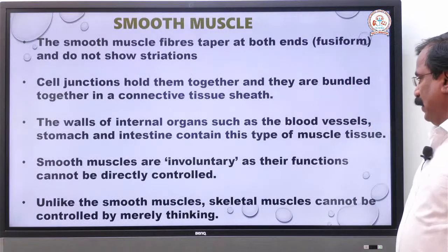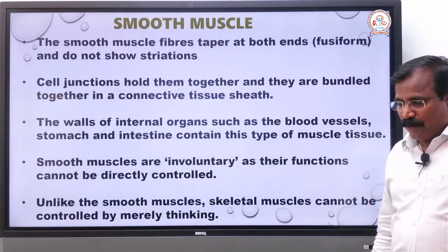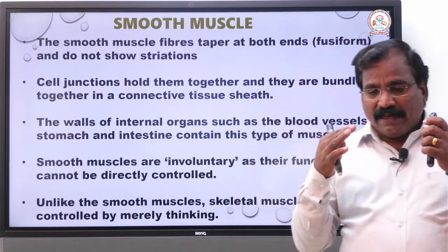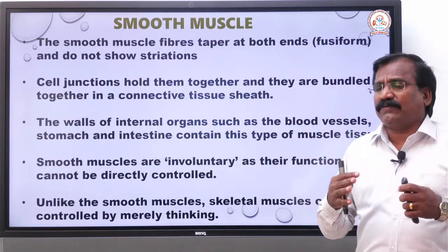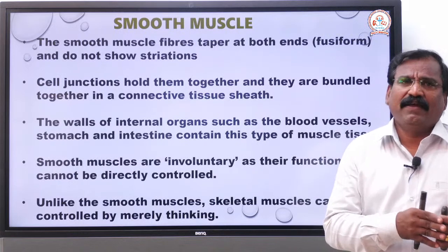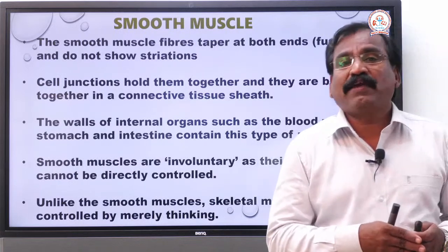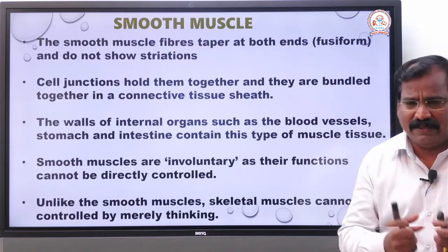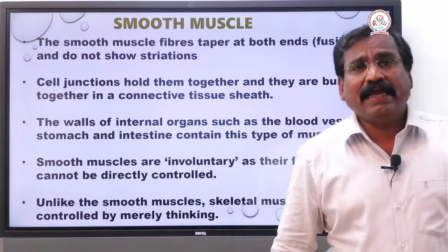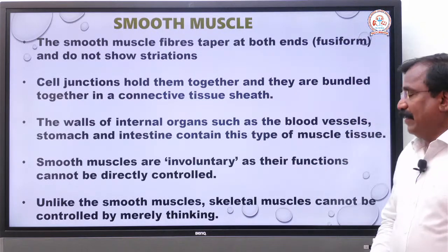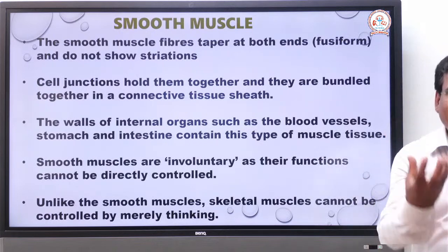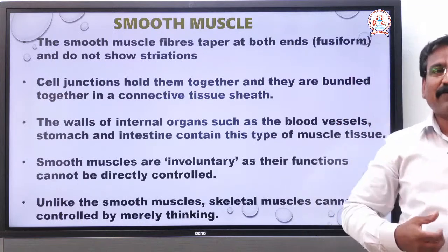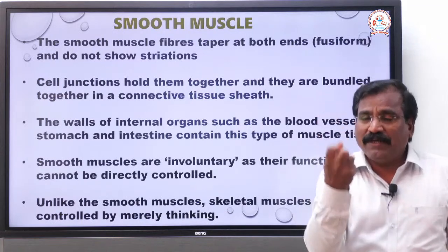Another very important feature of cardiac muscle is that it contracts and relaxes in a rhythmic fashion. Rhythm means it contracts and relaxes at regular intervals, periodically. The lub-dub sound occurs at regular intervals, some 72 times per minute.